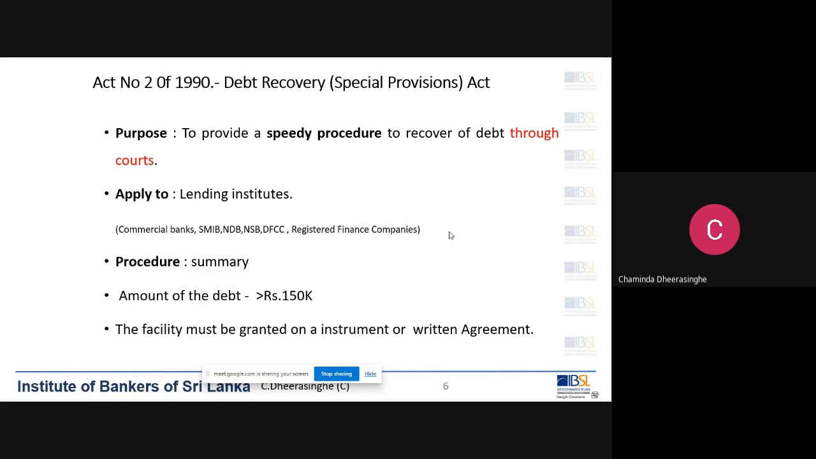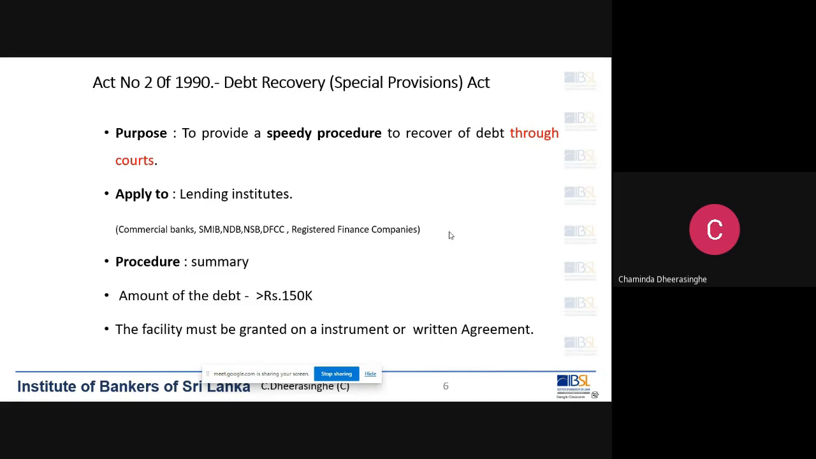There are so many differences that we will discuss later. You have to compare after studying both. So for the time being, remember, this is a court procedure, and we have to get the result through court process. And this act is applicable to all lending institutions mentioned in the act.